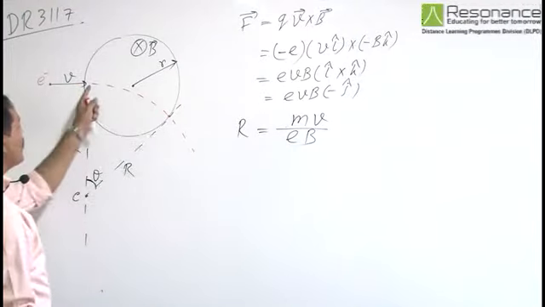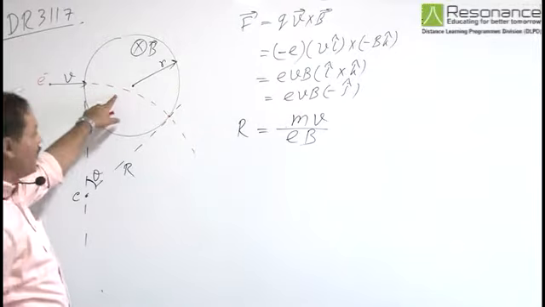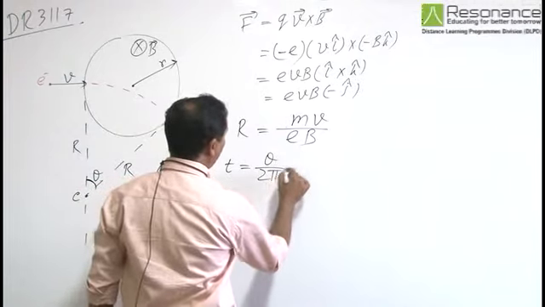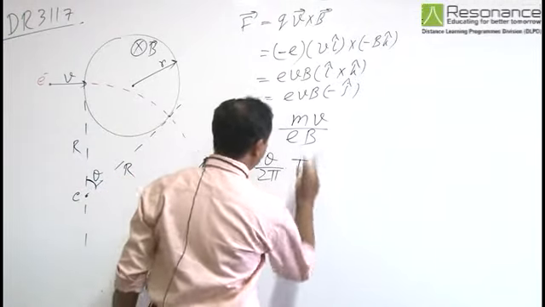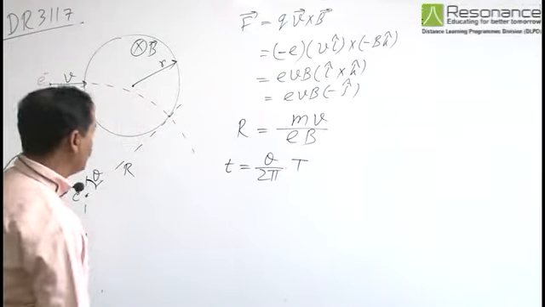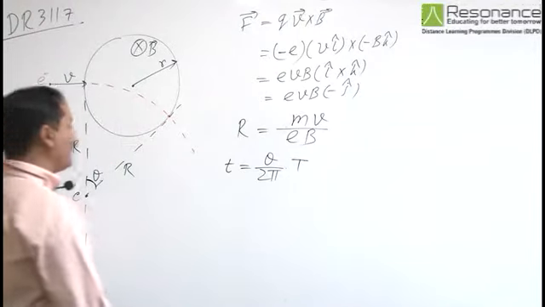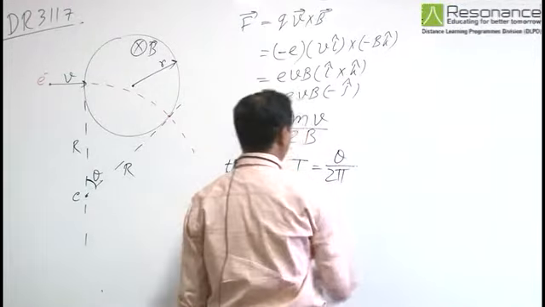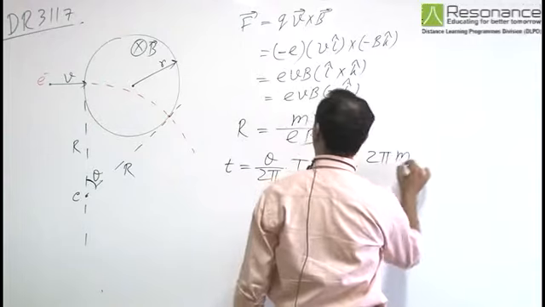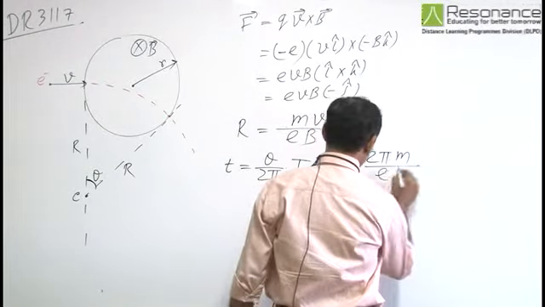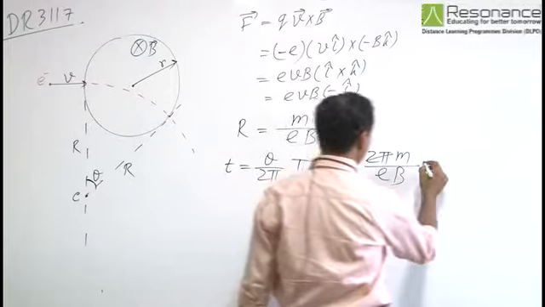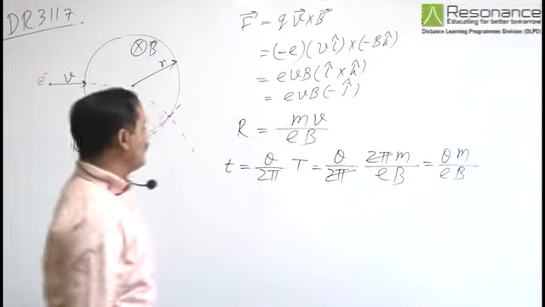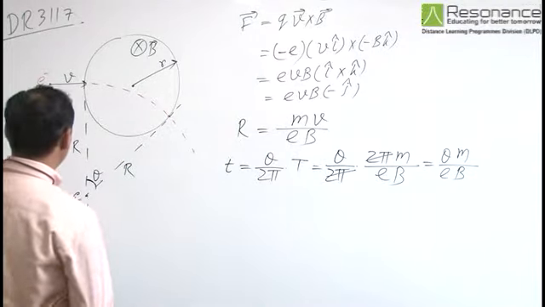So for the duration for which the electron remains in the magnetic field, that duration t is equal to theta upon 2 pi into the time period of revolution. So it is theta upon 2 pi into T, or it can be written as theta upon 2 pi into 2 pi m by e into B. So it is equal to theta m by eB. Now we need to find the value of this particular angle theta.